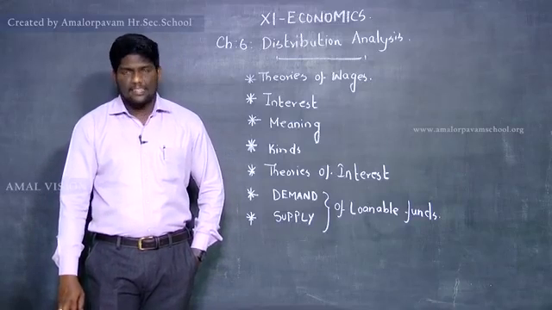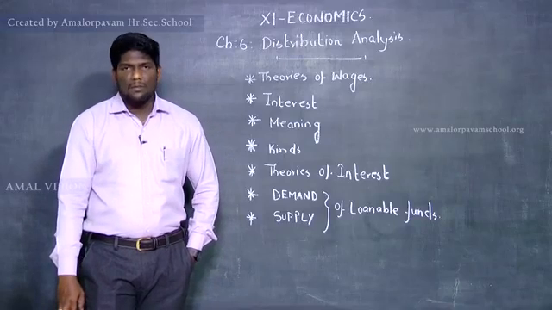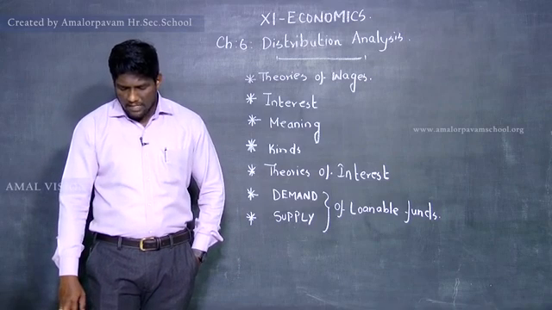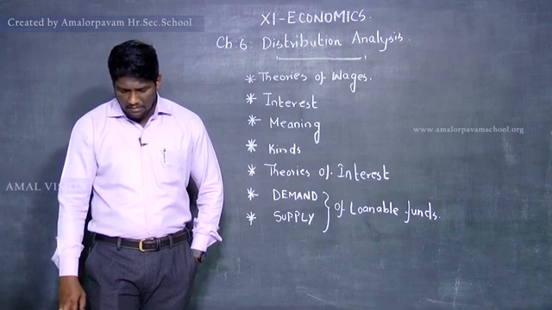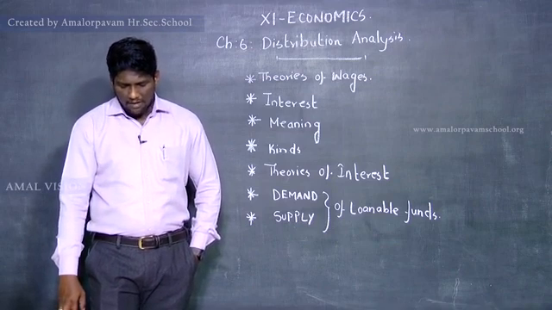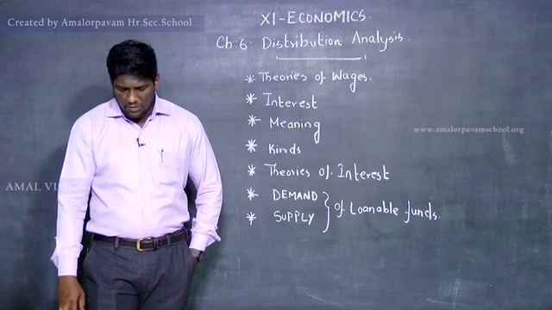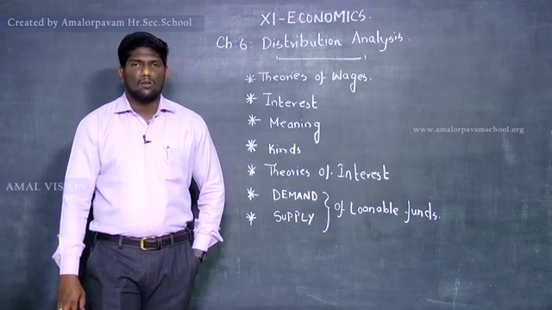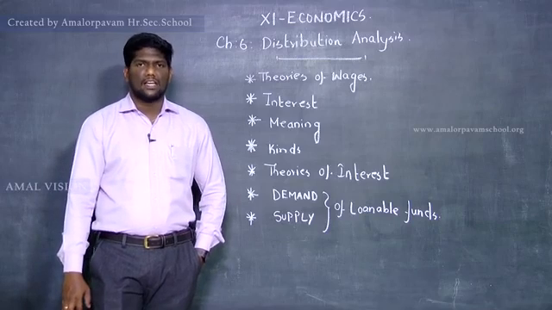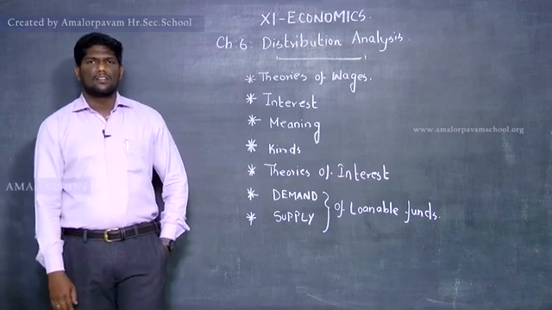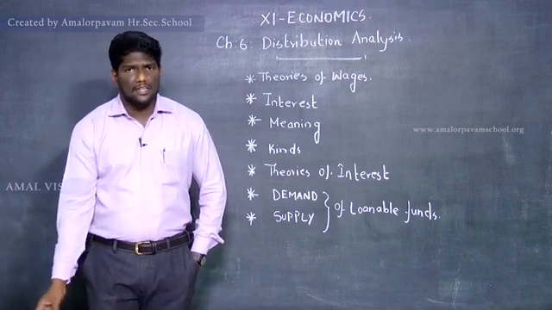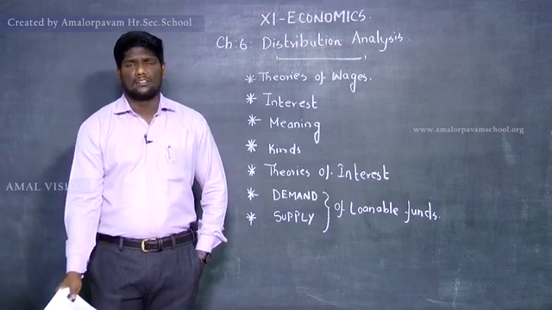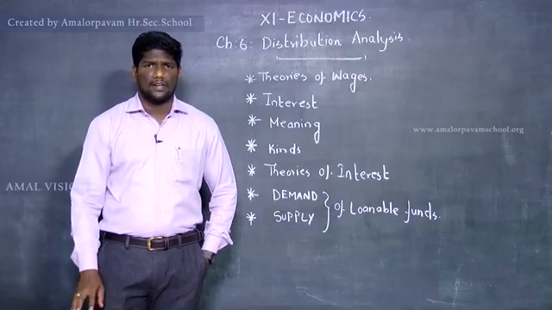And last, the classical theory of interest. The equilibrium interest rate, according to classical theory, is determined by the intersection of demand and supply curves. Demand for money refers to investment, supply of money refers to savings, that is savings equal investment. So finally, my dear students, I hope we have discussed the various theories regarding interest. So now I hope you have understood the interest and its various theories and kinds that we have discussed in today's class.